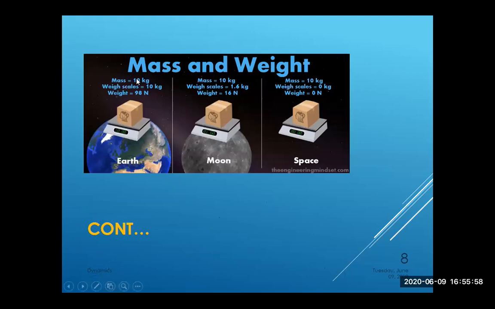So the mass of the object was 10 kg, weight scale 10 kg. Now, what will be the weight? That will be